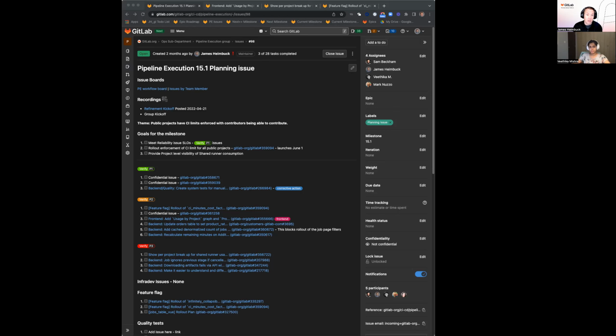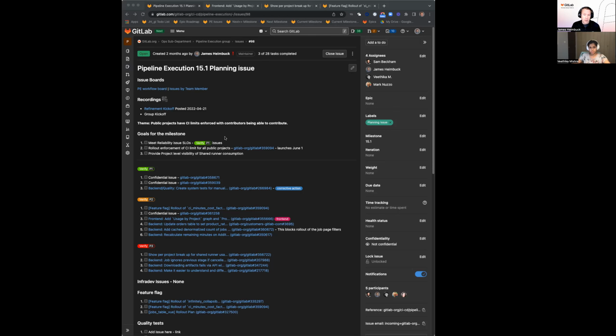So I'm going to dig in a little bit more on those goals that the team has. You can see in our planning issue, we have three big goals for the milestone. And our theme is public projects are going to have their CI limits enforced and contributors being able to contribute.